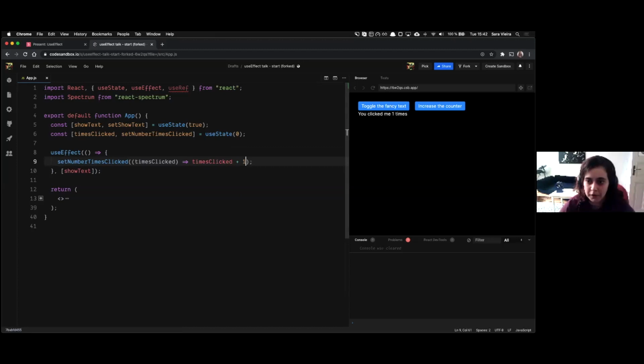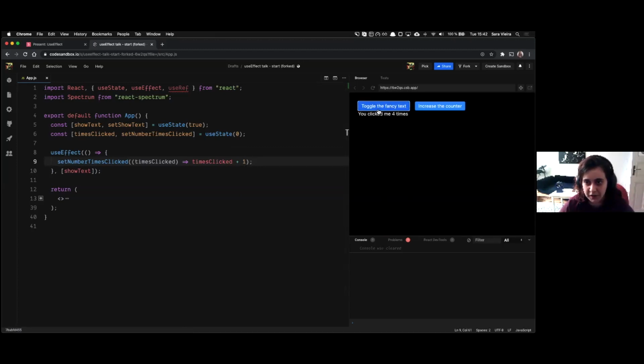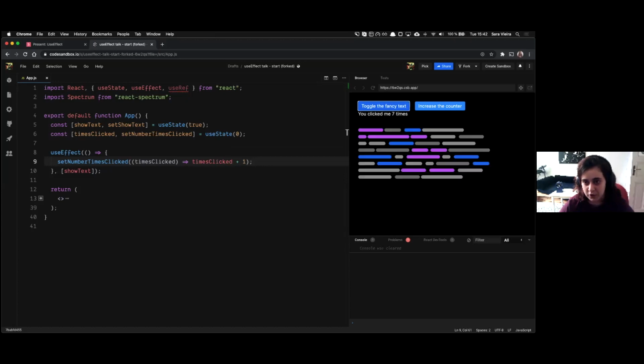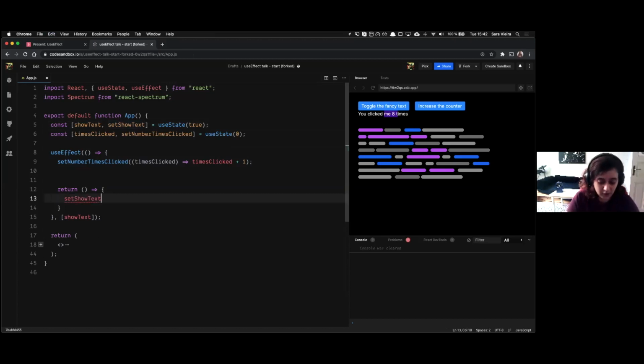There we go. So this means that if I reload this and I toggle the fancy text, it also toggles this. All good, makes sense, right? Now let's do something really stupid. Let's return a function. We're all good. What we can do is that we should do this on show text. So we can return a function that sets show text to not s.